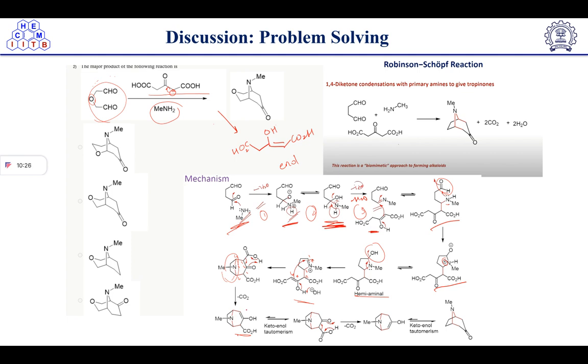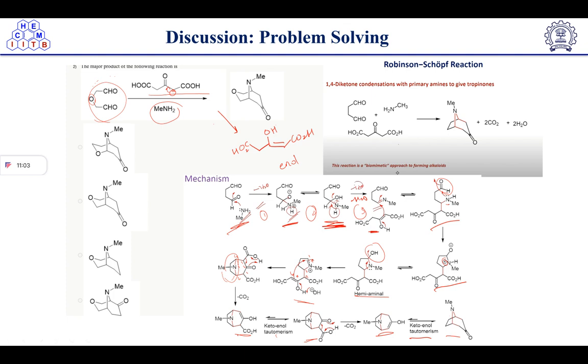Now, after getting this intermediate, CO2 elimination has taken place here. Now, keto-enol tautomerization will take place, and we will get this keto acid as an intermediate. Now, again the CO2 elimination will take place the same way as earlier. And after the CO2 elimination, this will become enol, right? Then this enol will undergo keto-enol tautomerization, and we will get the corresponding cyclized ketone. So this reaction is a biomimetic approach of forming alkaloids.